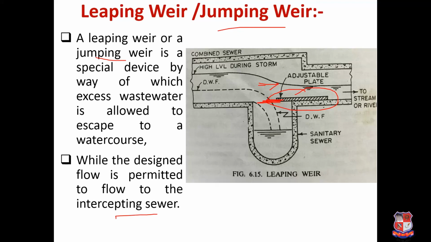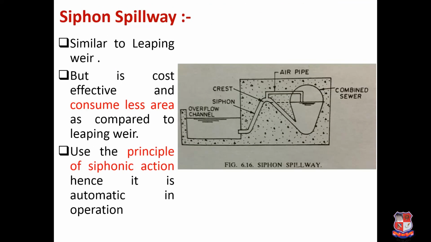This intercepting sewer has some definite capacity only. Up to that we are allowing, then we will adjust with the help of this lipping weir or this adjustable plate.